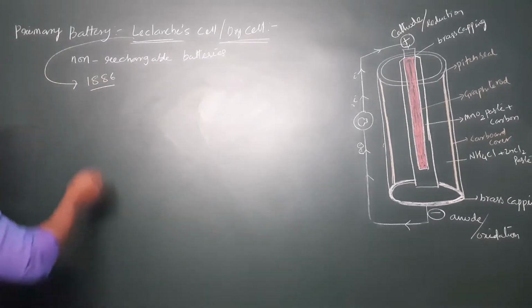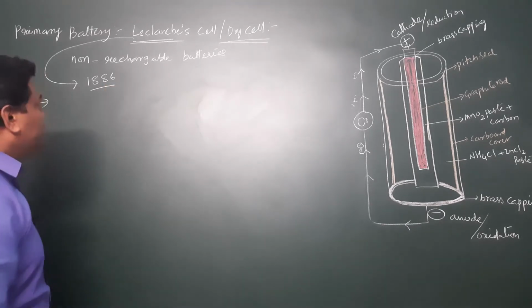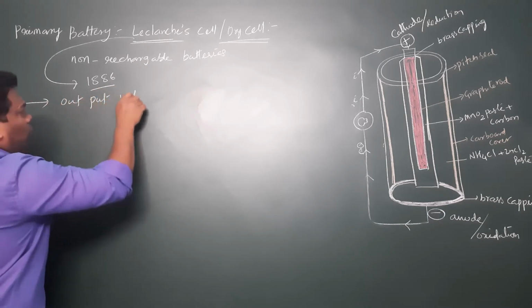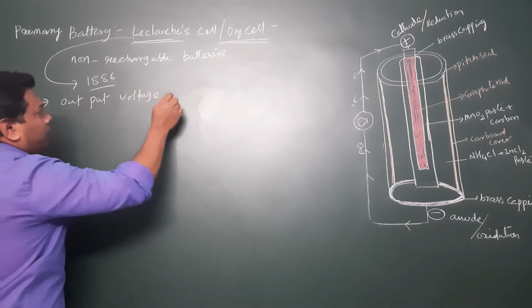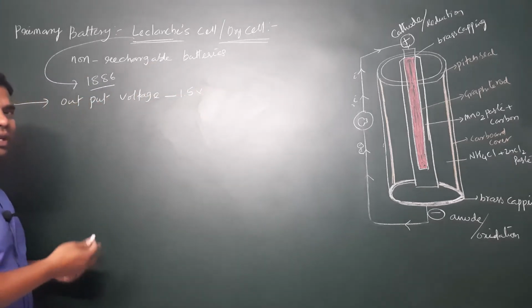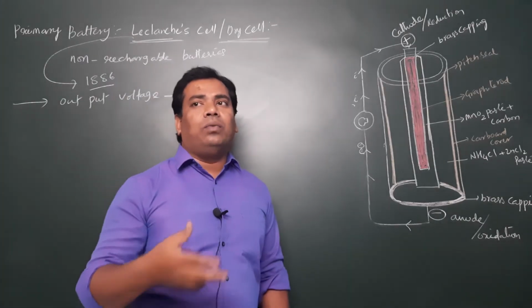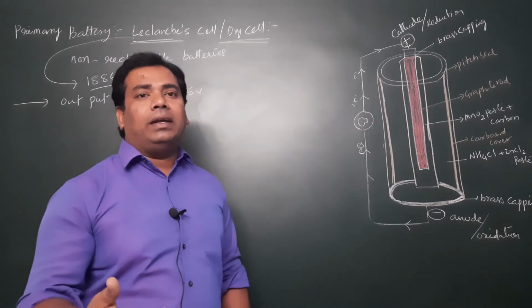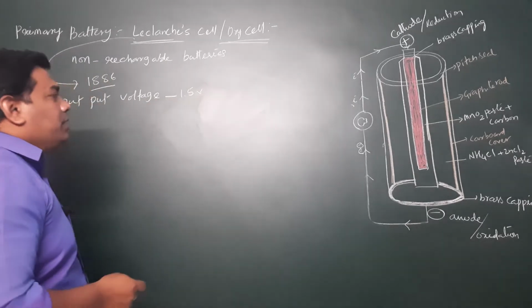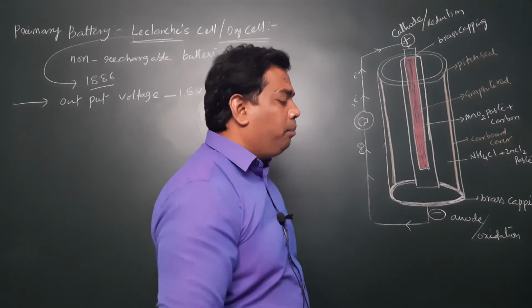Generally, primary batteries are non-rechargeable batteries. The output voltage of this portable primary battery is 1.5 volt. These primary batteries we can use as portable batteries, as wall clock batteries, or as batteries for toys. Right. Generally, this is the diagram of a primary battery.